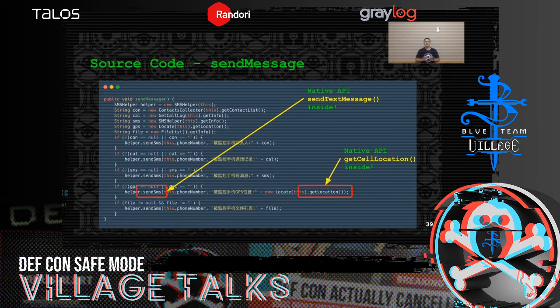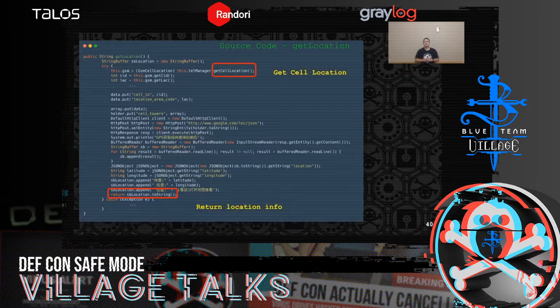Let's locate the function send message, and we found out that 2 functions contain the 2 native APIs respectively. They are send SMS and get location. If we dive into the function of get location, we will see that it contains native API get cell location. And if we dive into the function send SMS, we will see that it contains native API send text message. So the code here means it first collects your cell phone location data and sends it out through SMS.